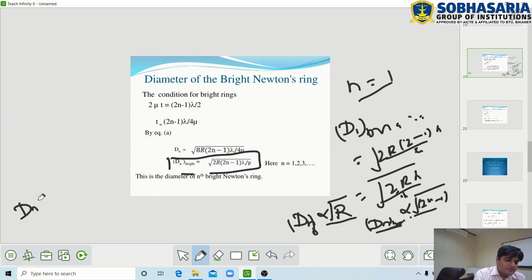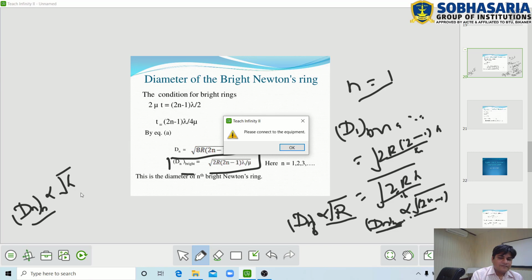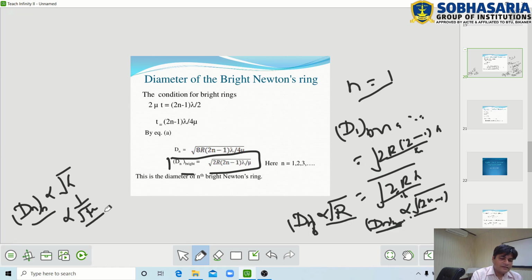The diameter of the nth bright Newton ring is also directly proportional to the square root of the wavelength lambda. When we use a higher wavelength of light, we get a larger diameter of the bright Newton ring. The diameter of the nth bright Newton ring also depends on the refractive index of the transparent liquid. The diameter of the nth bright Newton ring is inversely proportional to the square root of the refractive index of the medium.